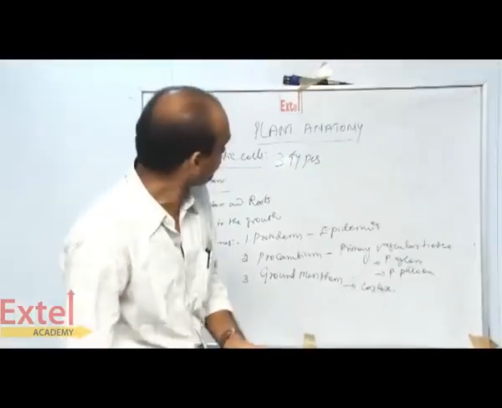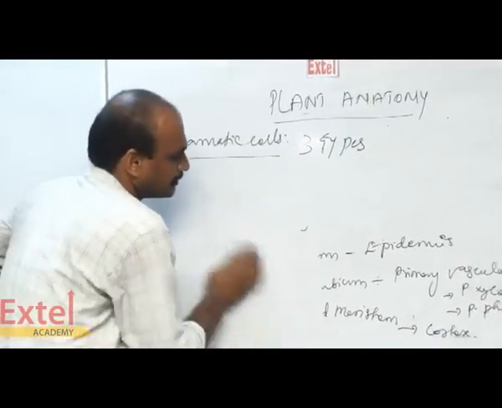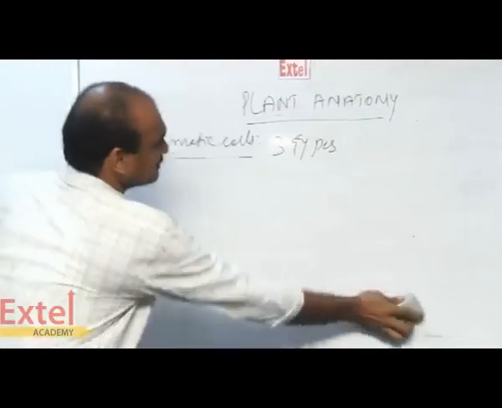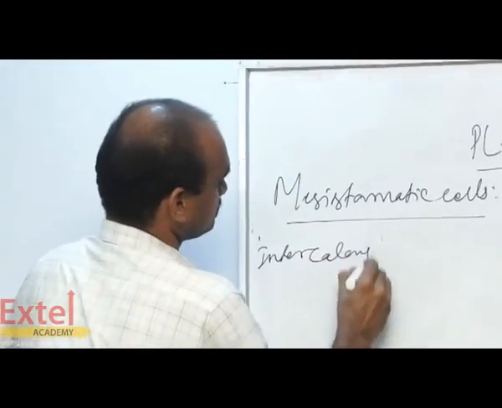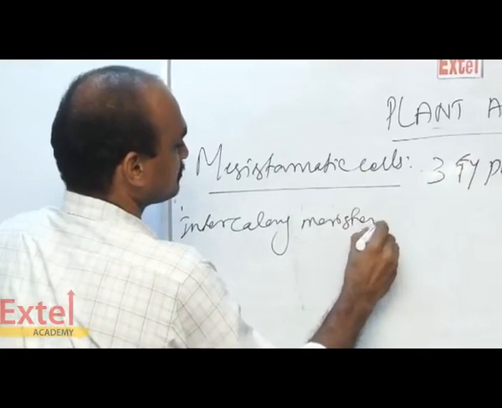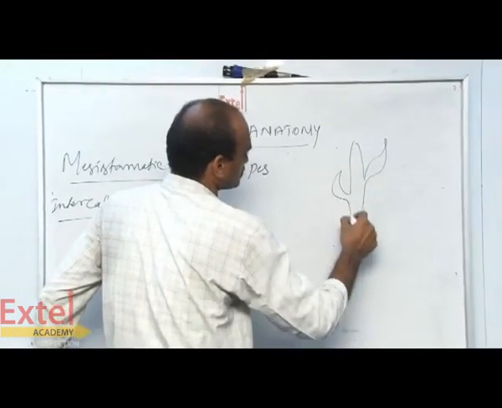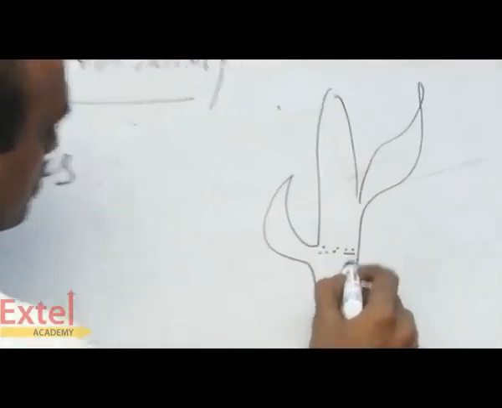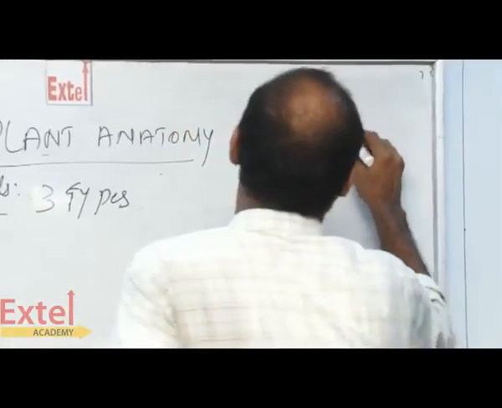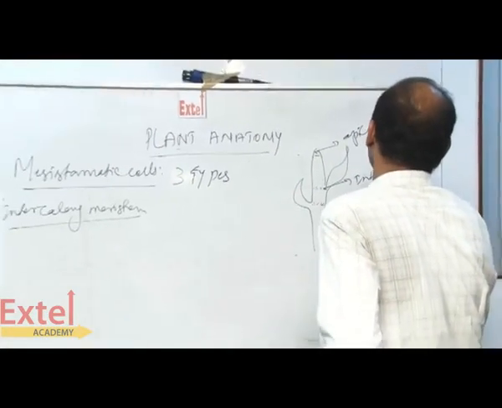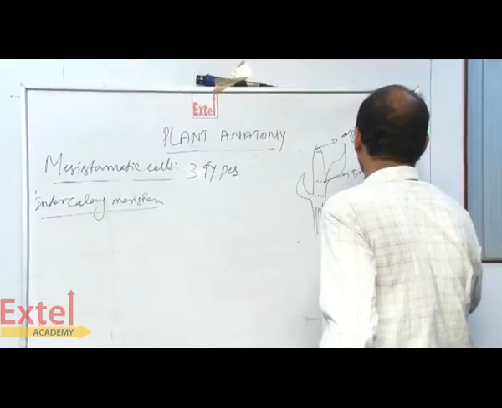Then we have another meristem, the second meristem, called intercalary meristem. Apical, intercalary, and this is lateral.